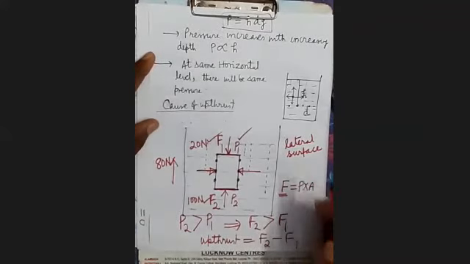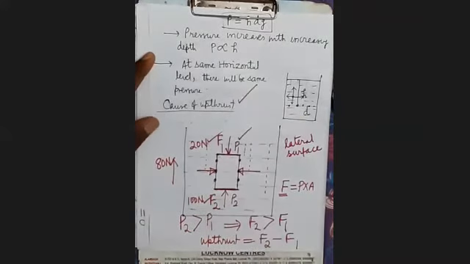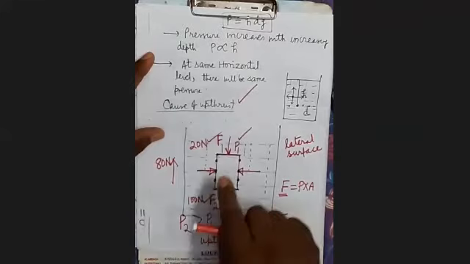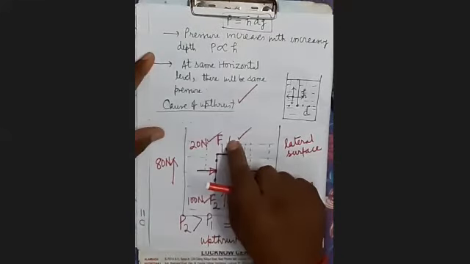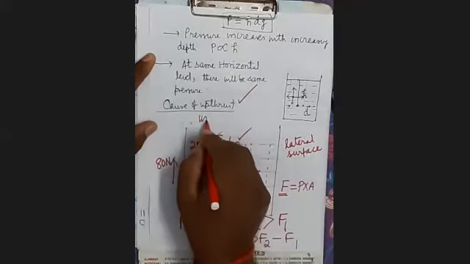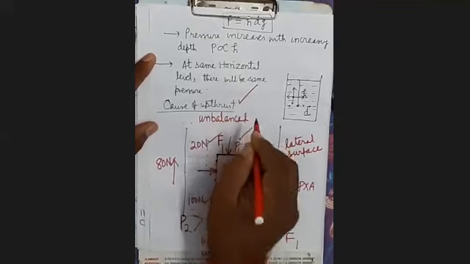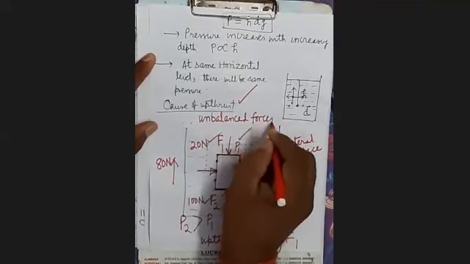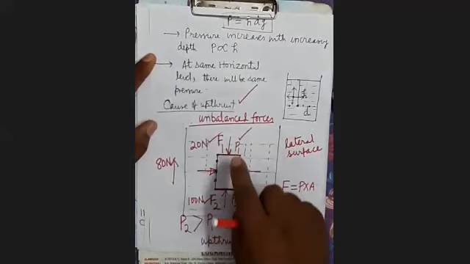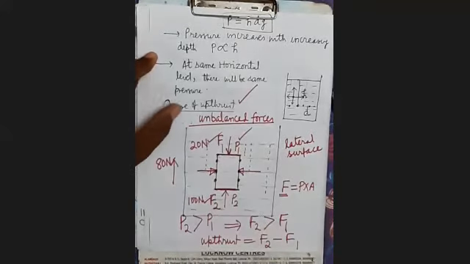So what can you say about the cause of the upthrust? It is because of the unbalanced forces acting at the top and bottom surface.